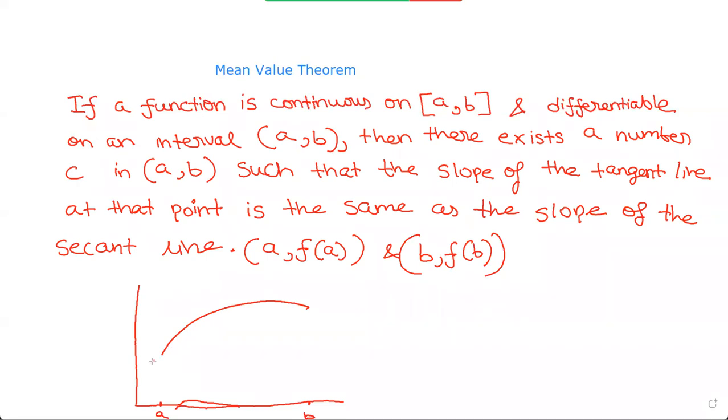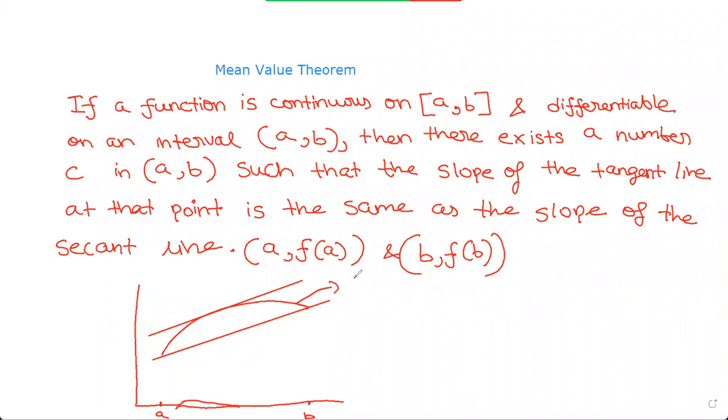Yeah, we can draw a secant line from here to here. This is a secant line as it touches 2 points. And now let me draw a tangent line which touches only 1 point. So it's like this. Yes, perfect.